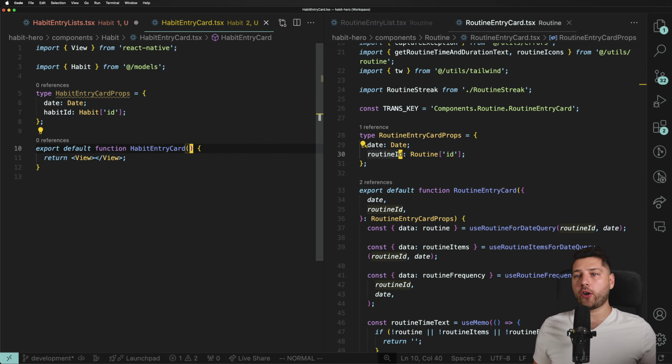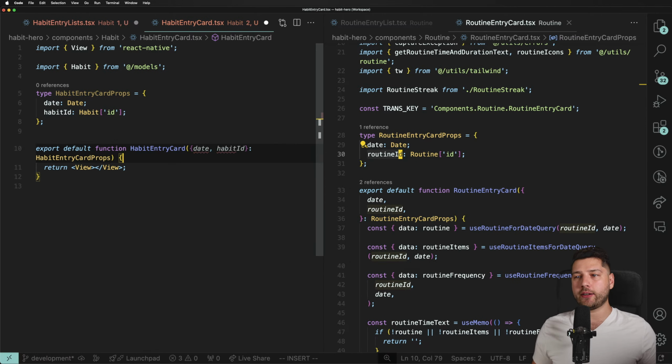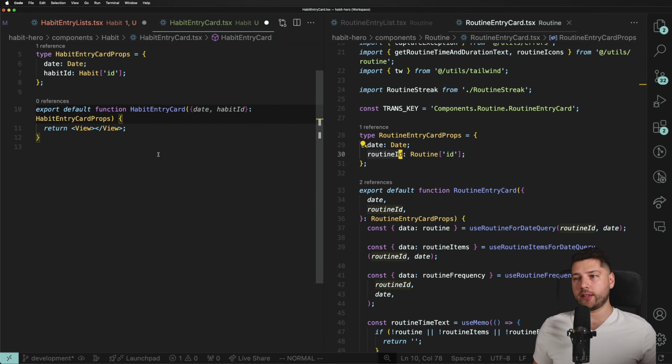Cool. HabitEntryCardProps. So we're going to do date and then habitId. There we go. Man, Copilot is so helpful. It's ridiculous. It usually knows everything that I want to type, which is cool. Great. So I guess the first thing that we want to do is,